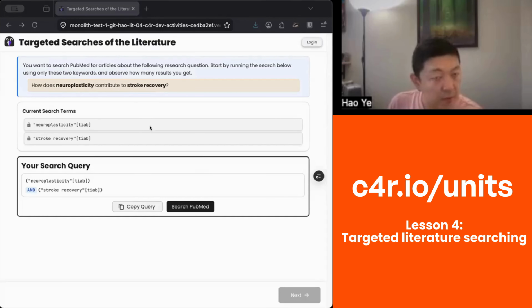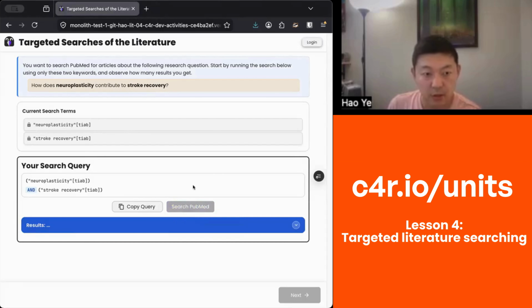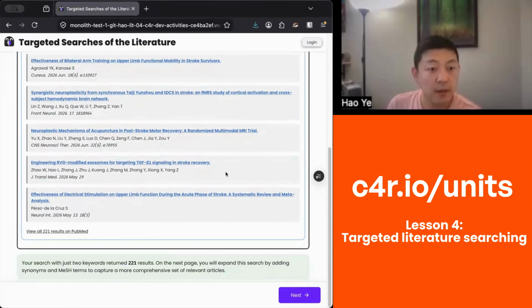And we might start out pretty simply by looking for articles that have neuroplasticity in the title or abstract. That's what this little tag here for TIAB stands for. And then also for stroke recovery in the title or abstract, we want our search results to include both of these terms. And so we're going to join them with an AND. And if we click search PubMed, you'll see we got 221 search results using this approach.